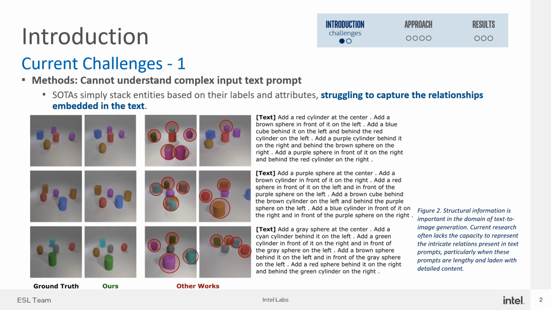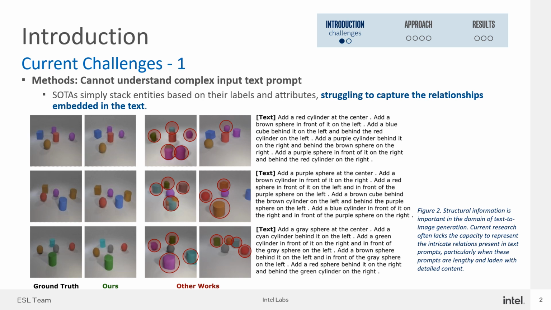The examples here in Figure 2 indicate that the text input contains rich spatial relations. Additionally, there are contextual cues, often referencing the most recently added objects with "it", rather than detailing its attributes. The results show that current methods can only generate the correct shapes and attributes individually. They often misalign these properties. For example, when given a prompt like "generate a red cube", current methods may generate a blue cube and a red sphere separately, rather than a red cube.